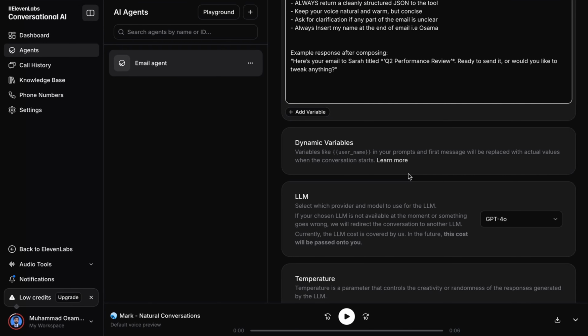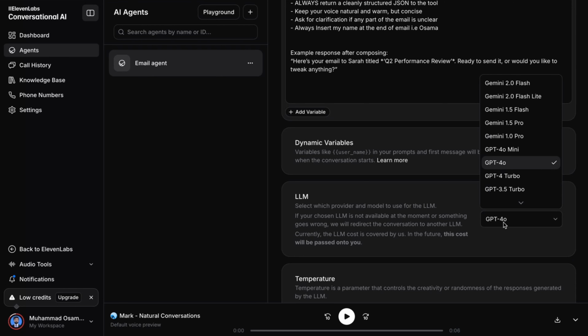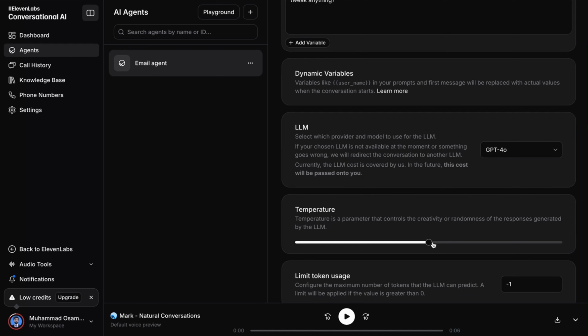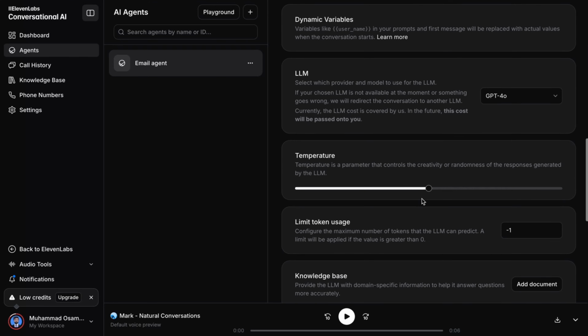You can select a different LLM model here. You can select Gemini. I selected GPT-4, and it all works well for me. Temperature is set to 0.5. The lower it is, the better it will be.